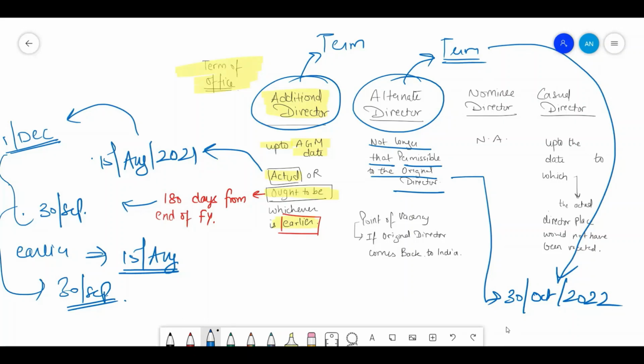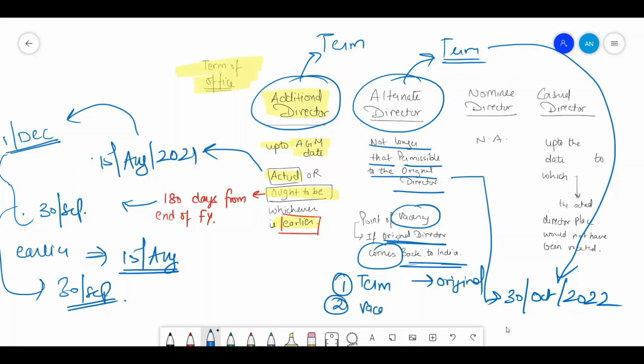But there is one catch, that is the vacancy can happen if the original director returns back to India. All right. So there are 2 points. First point being the term of office of the alternate director, which is similar to the original director. And second point being the vacancy, which shall happen if the original director returns back to India. Nominee director, as I've already mentioned, is upon the third party. All right.